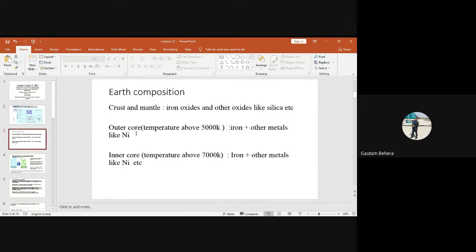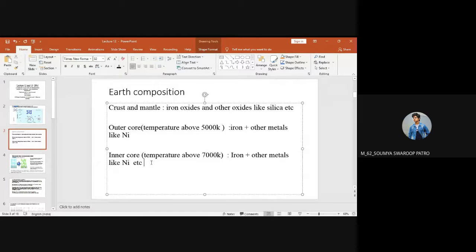Okay, so now can anybody guess, what will be the state of this iron alloy in outer core and inner core? No. I'm not asking about the crystal structure. I'm asking about the state, liquid or solid. Sir, in both the cases, it will be liquid. Okay, fine. Anyways, let me tell the answer. In outer core, it is liquid because the temperature is high, but pressure is also good, but it is not so high. But if you go to the inner core, the pressure is so high that the entire alloy of iron remains solid.